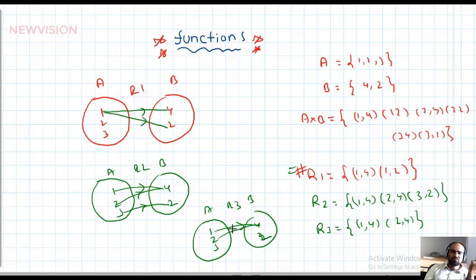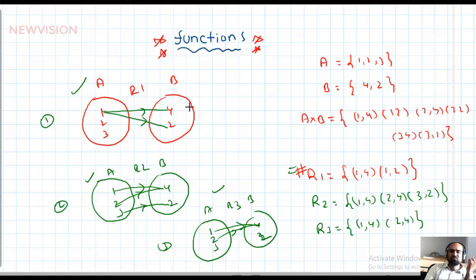The important thing is this is a relation from A to B, this is also a relation, this is also a relation. You know that there exist 2 power 6, which means 64 relations from A to B. Among the 64, this is one of them, this is another one, and so on.